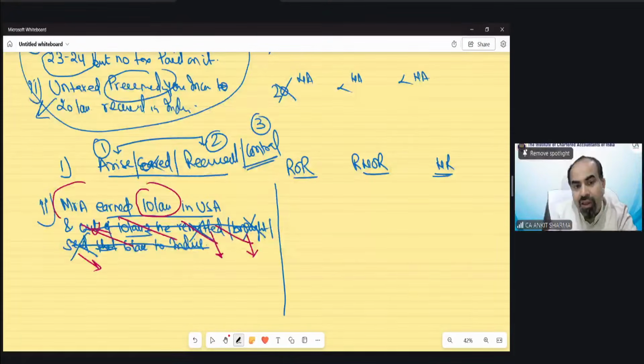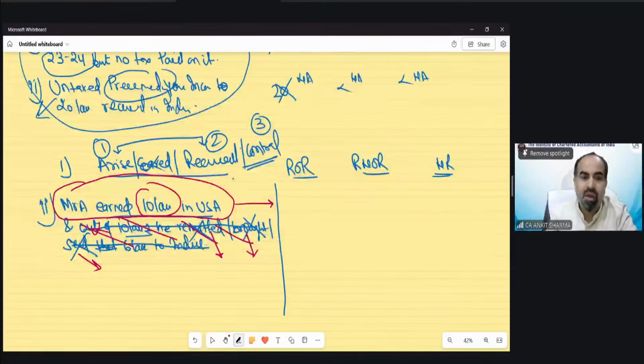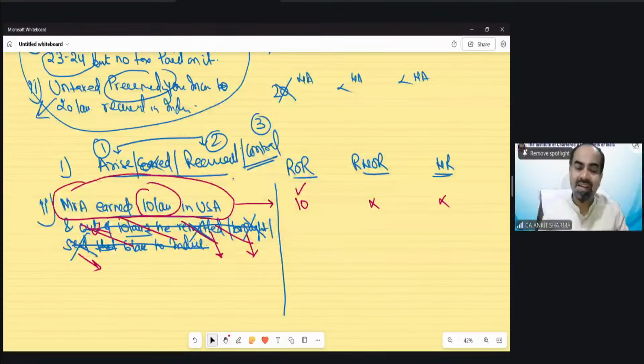So now, only on the basis of the information that he has earned 10 lakh rupees in USA, you have to solve this point. If the question is silent about where it has been received or controlled, then we will assume that where it has been earned, it has been received over there, and of course controlled from there also. So in that situation, this 10 lakh is going to be taxed in the hands of resident and ordinarily resident. In the other two cases, non-taxable. Why is the 10 lakh taxed in the resident case? Because any income of the current year is always going to be taxed in case of ROR.